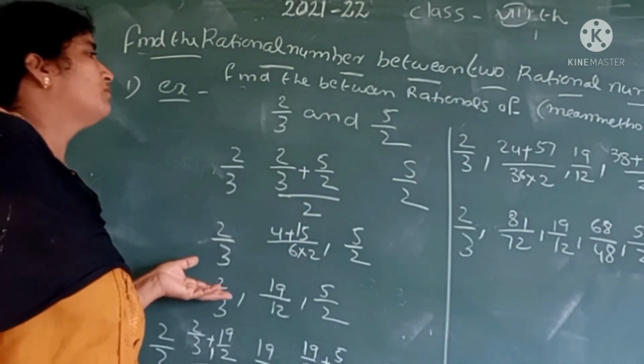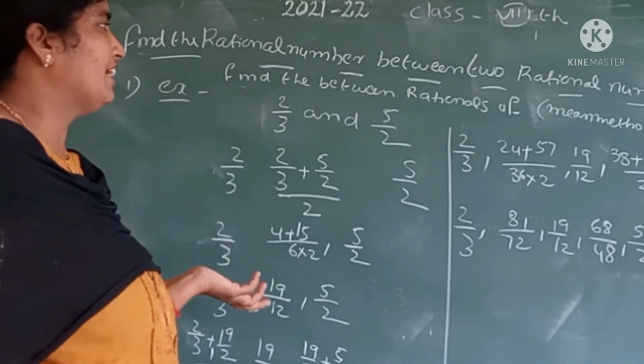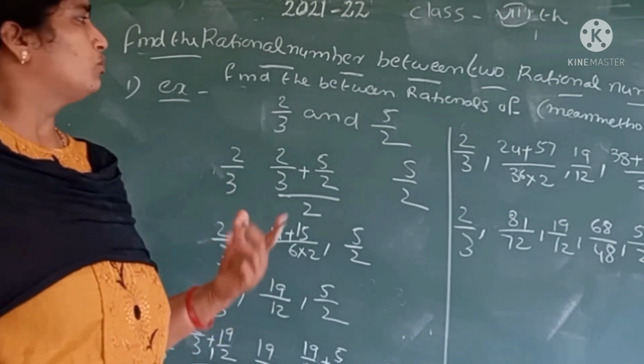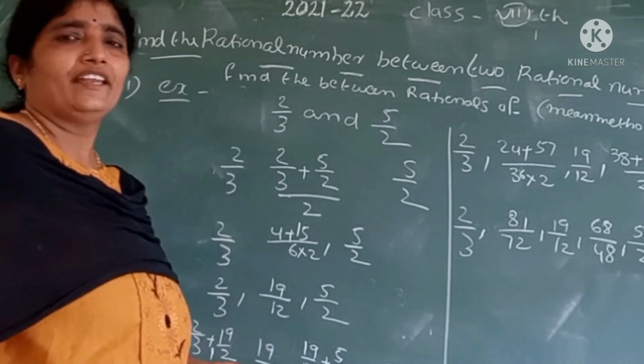So we find infinitely many rational numbers between two rational numbers in the mean method.